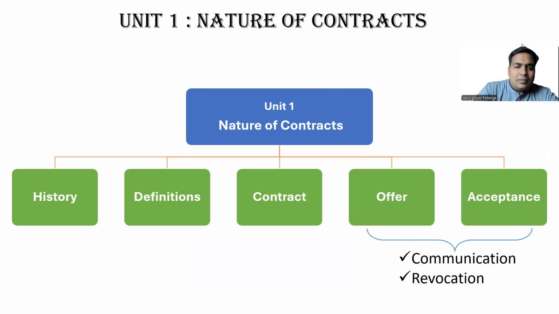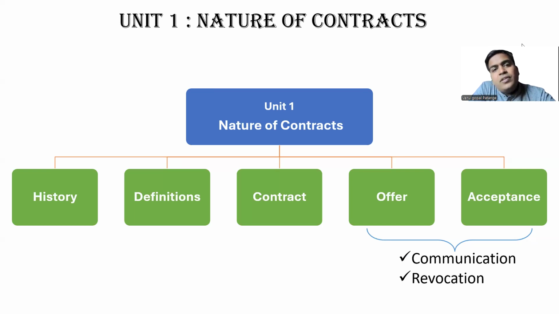Then we will cover the two parts, communication and revocation of offer and acceptance. So till now we have completed the history of contracts, then definitions of contract, four important definitions. Then we moved to contract, with two questions: types of contracts, and essentials of contract, section 10 and other than section 10.